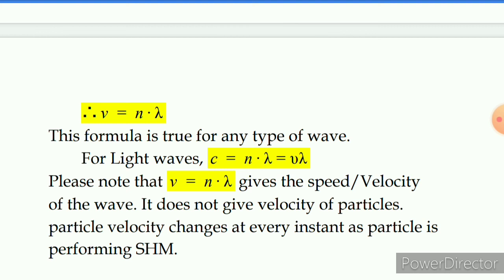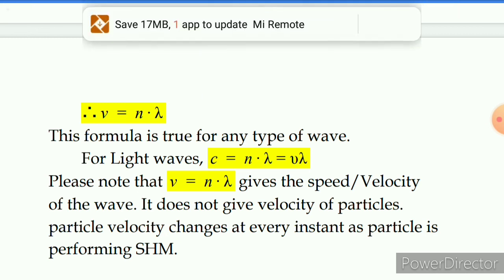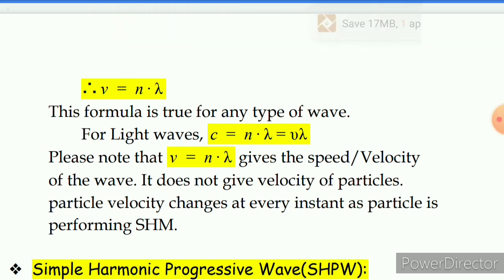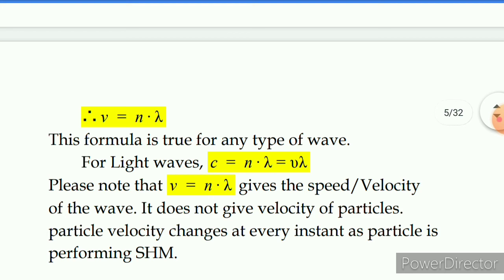And for simple harmonic motion, all those particles which are at the mean position will have maximum velocity, and all those at the extreme position will have zero velocity. So the velocity of particles is going to change at every instant of time. For that you will have to use a different equation for the velocity of SHM, whereas v is equal to n lambda is actually giving you the speed of the wave.